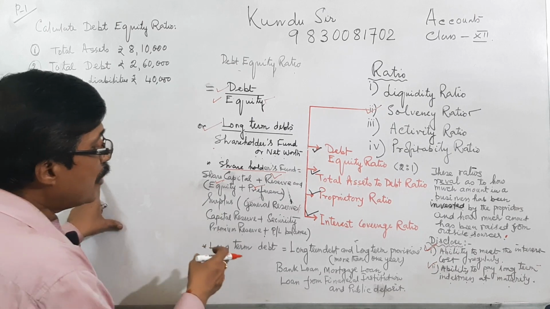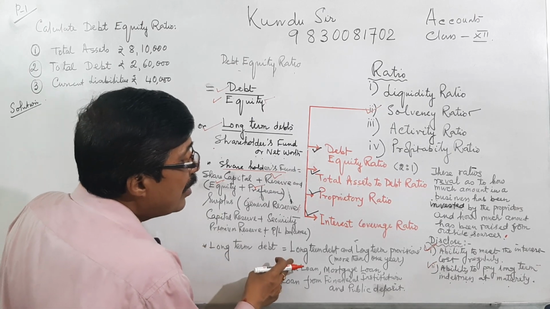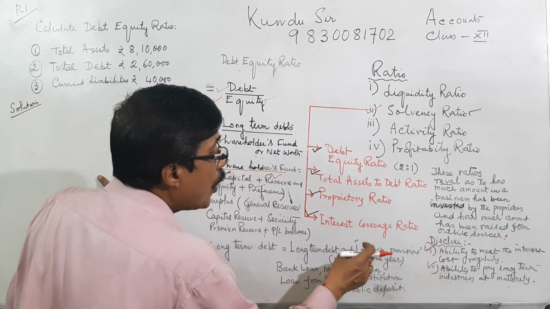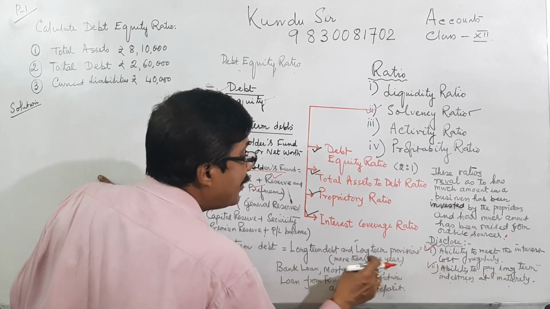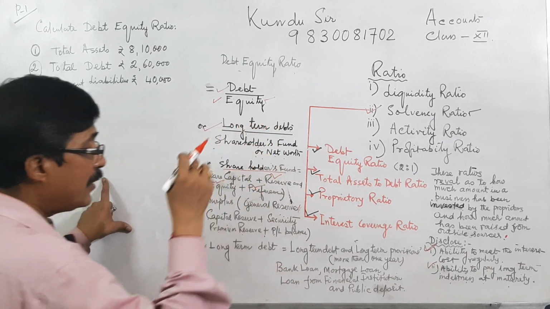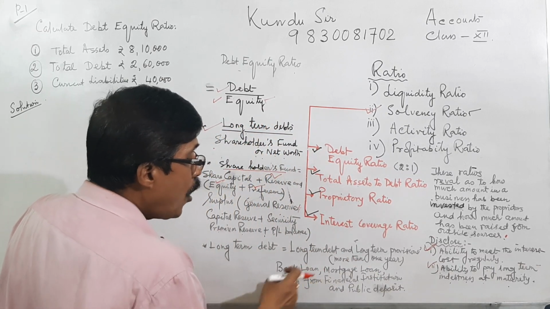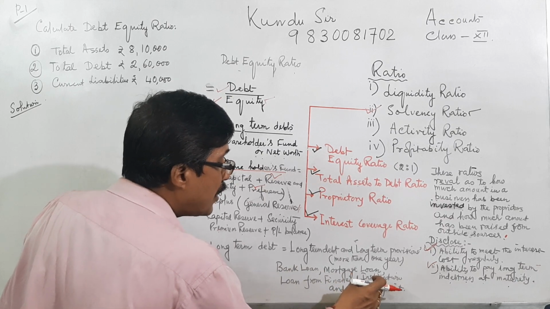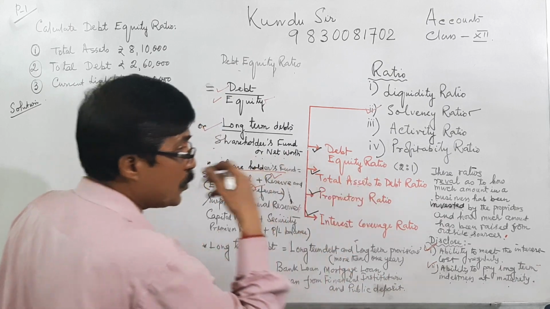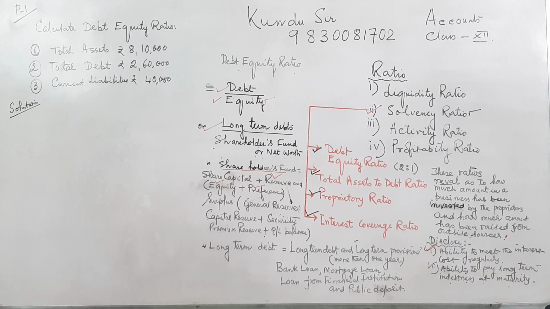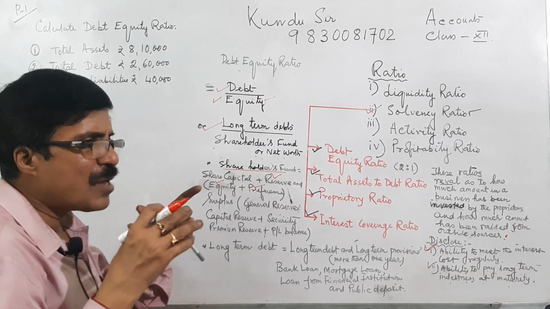Long-term debt means long-term loans and long-term provisions of more than 1 year. Then bank loan, mortgage loan, loan from financial institutions, and also public deposits. Sometimes the company asks for deposits on which they make payment.